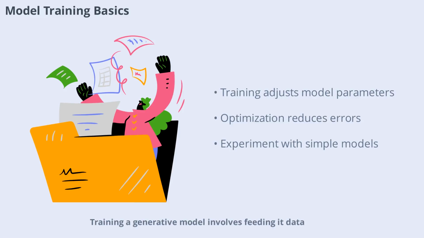Training a generative model involves feeding it data and adjusting its internal parameters to minimize errors. This process, called optimization, helps the model learn to generate realistic outputs. For instance, a model might learn to write poetry by analyzing thousands of poems. Beginners can experiment with training simple models using online platforms or code notebooks. Understanding the basics of training will prepare you for more advanced topics like fine-tuning and transfer learning.